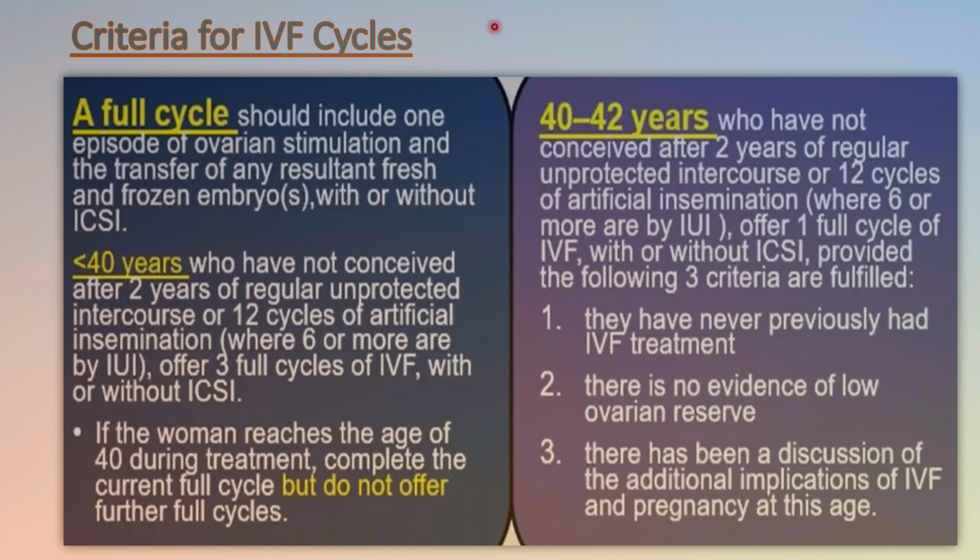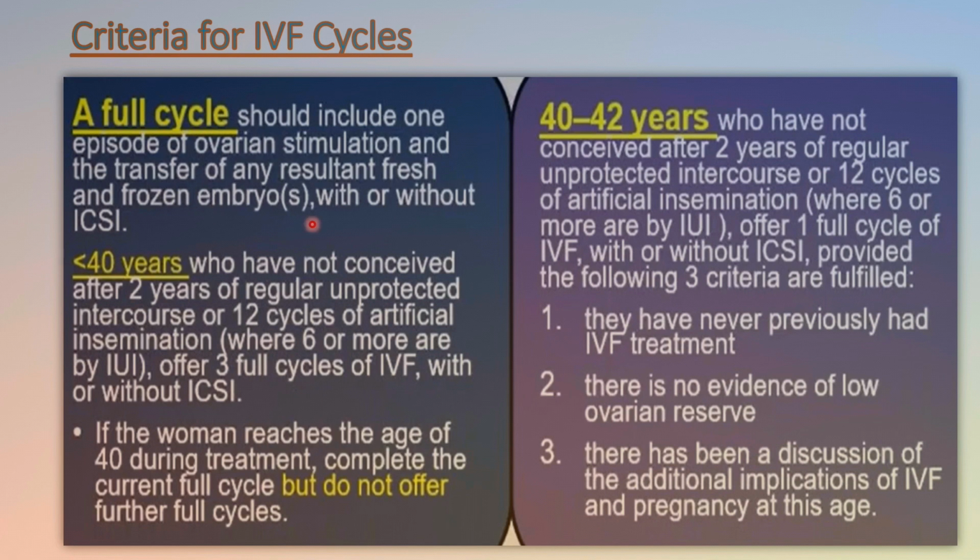Now, criteria for an IVF cycle. A full cycle should include 1 episode of ovarian stimulation and the transfer of any resultant fresh or frozen embryo, with or without ICSI. There are certain points related to less than 40 years of age and certain points related to age 40 to 42 years.